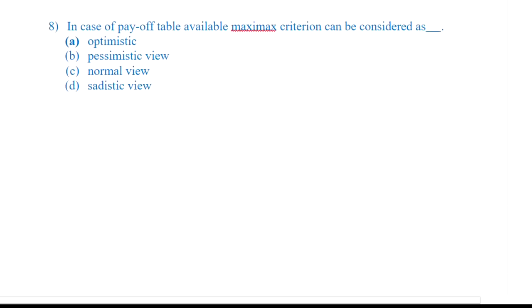In case of payoff table available, maximax criterion can be considered as. Okay. So before we solve this particular question, I would like to just refer to a table to recall what we had done in the previous videos to understand what is optimistic view, what is pessimistic view, or maximax falls under which criteria, maximin falls under which criteria. Fine. So let's recall the concept first before we move on to the answer of this particular question.